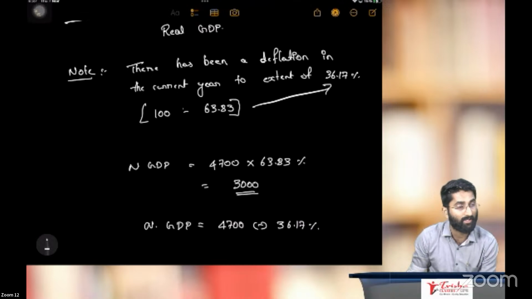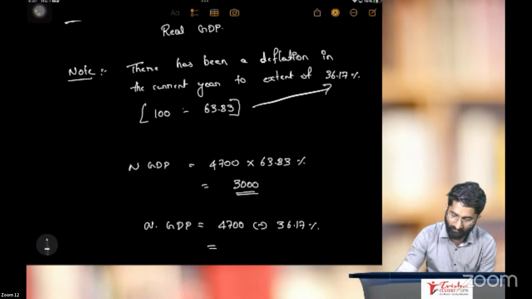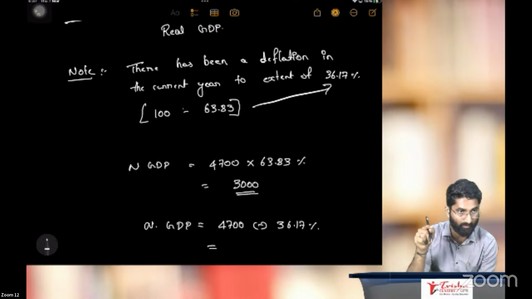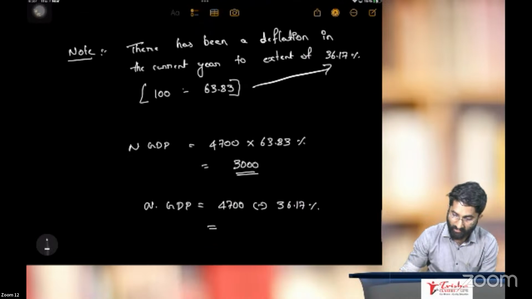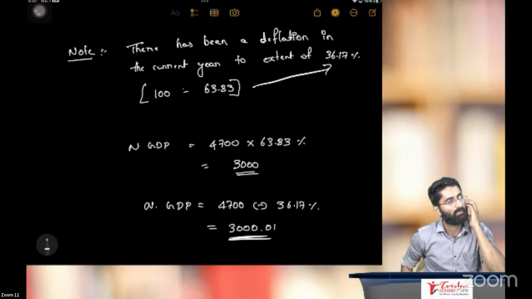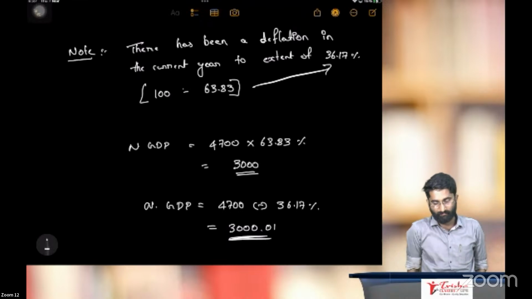Because there is deflation. So if you do this in your calculator, 4,700, press the minus button and 36.17%, you have to press the percentage button. So you will get 3,000.01, which is approximately 3,000.